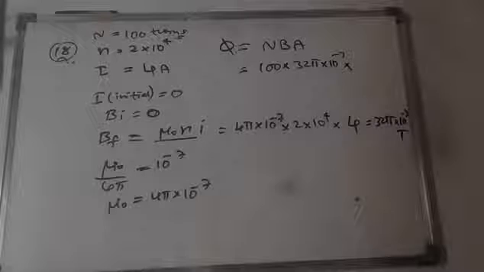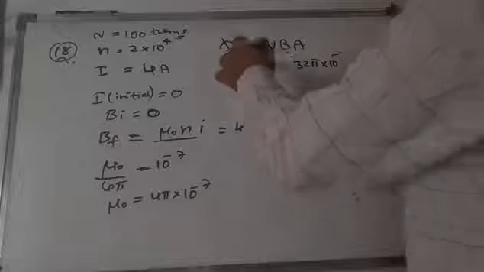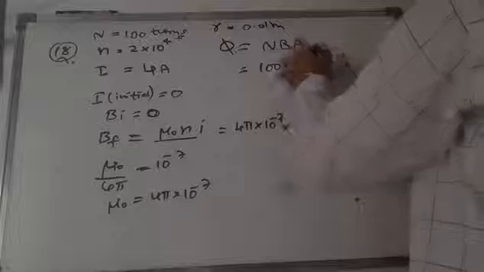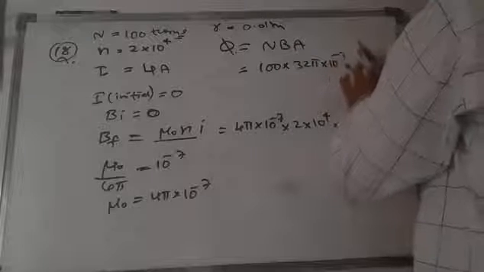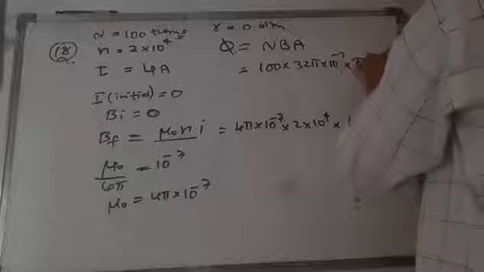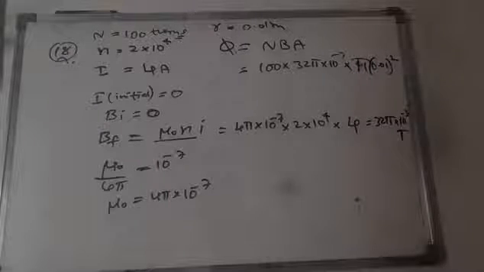Area of the cross section, whatever is given, radius is given in this section, right? Radius is equal to 0.01 meter is given. So you can substitute here. Area is pi r square. So pi into 0.01 whole square we can take. Just substitute those values.